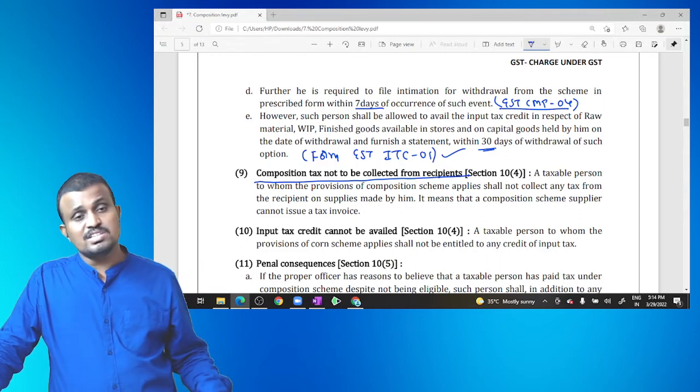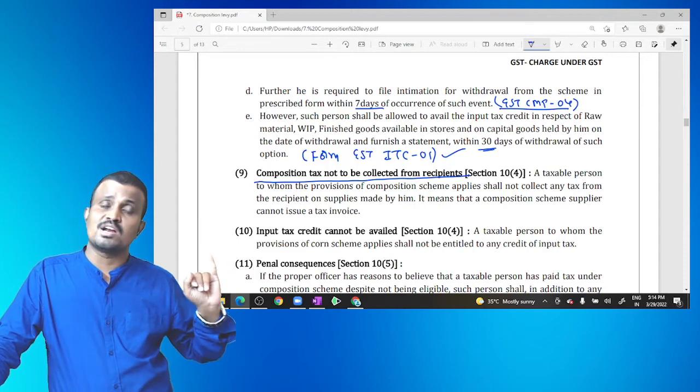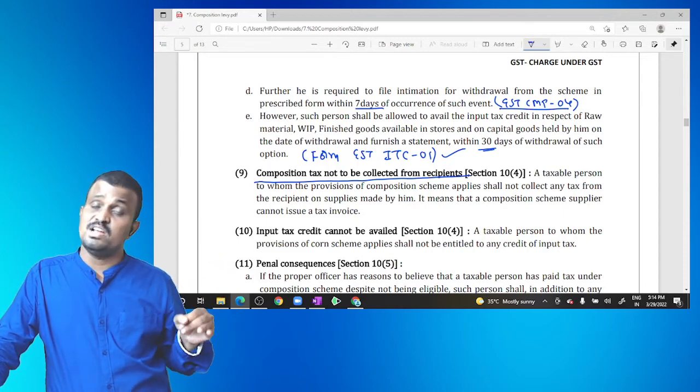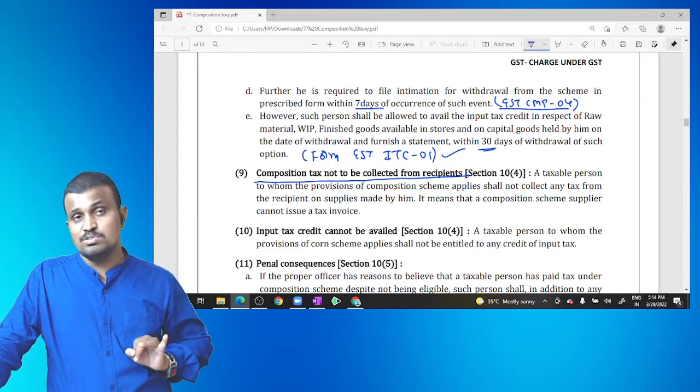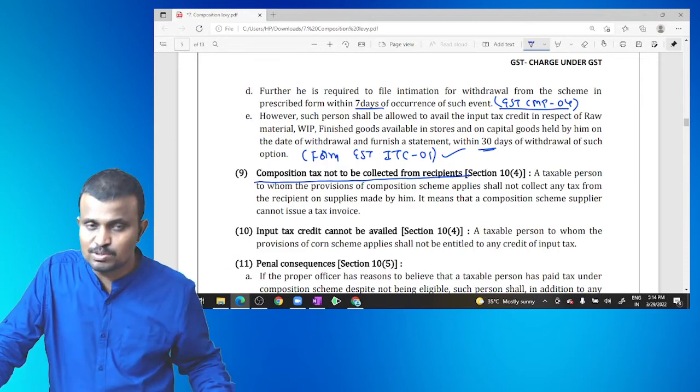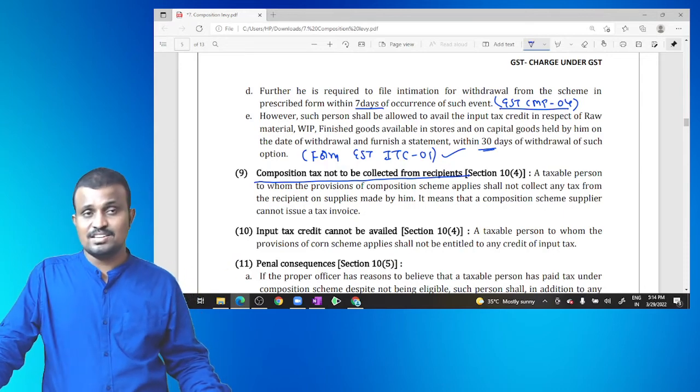Also, if goods are purchased from a composite dealer, that party is also not eligible for claiming the input tax credit.